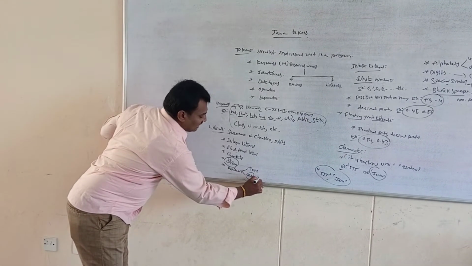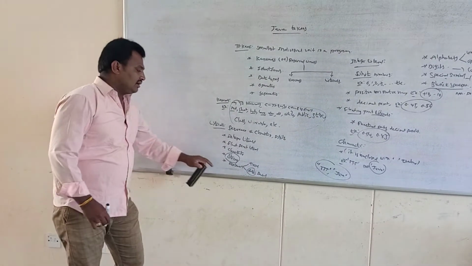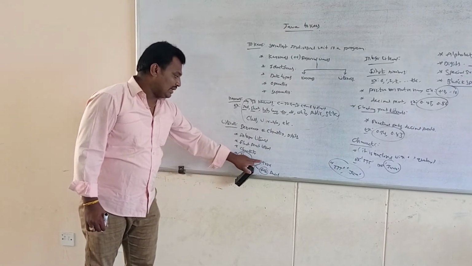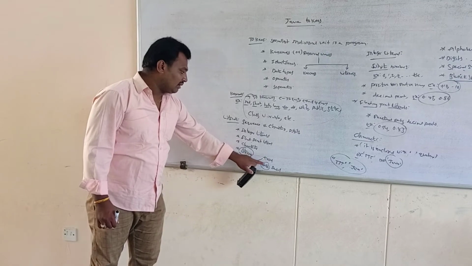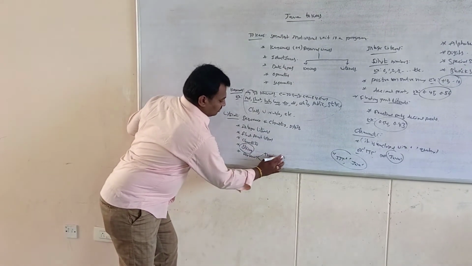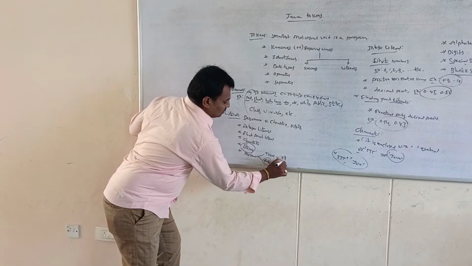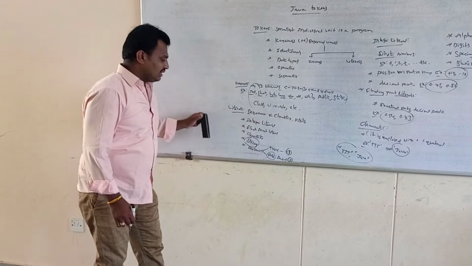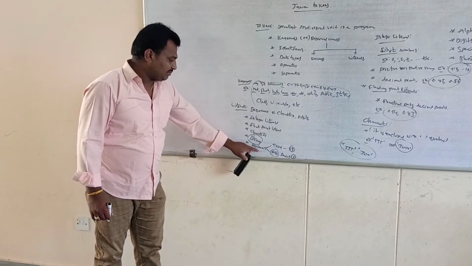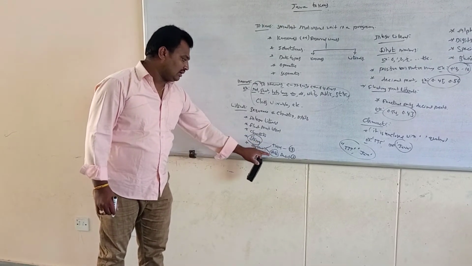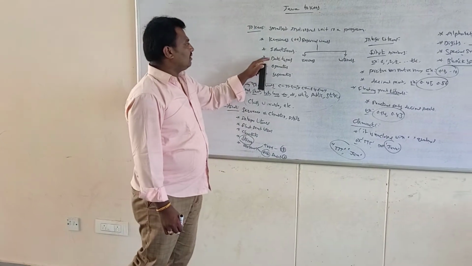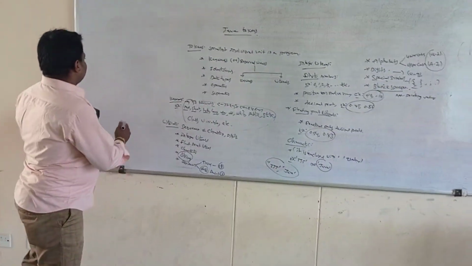False is the default value. True means 1 and false means 0. So Boolean represents two values, true and false. This is the literals. Next, I go for identifiers.